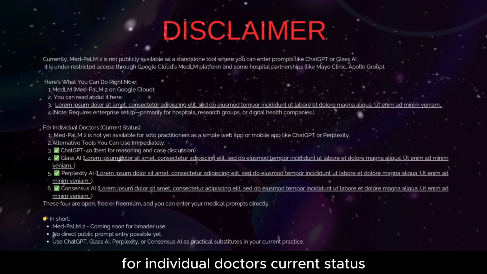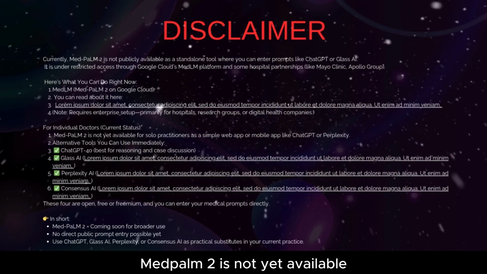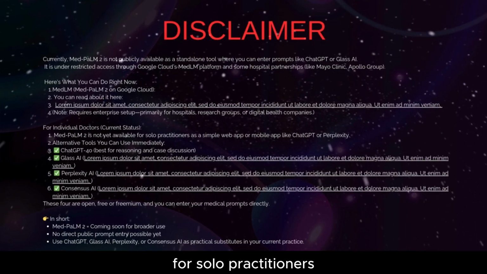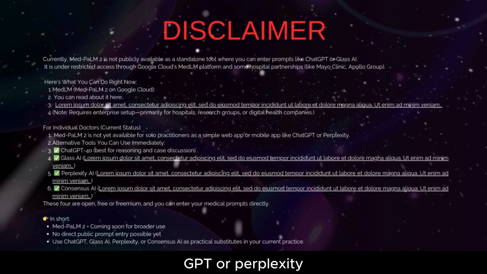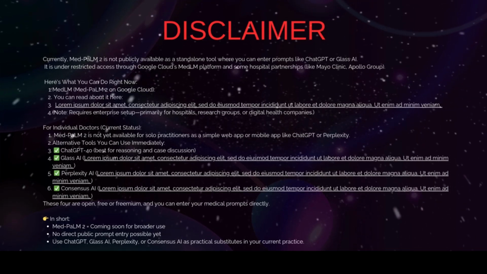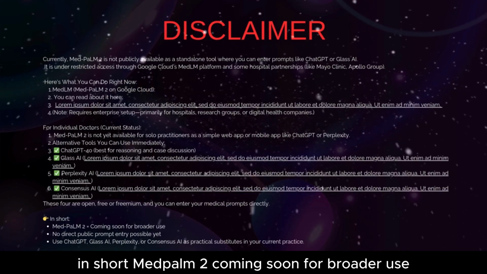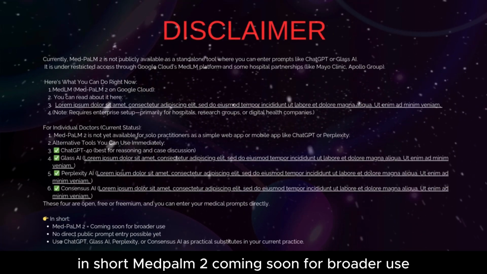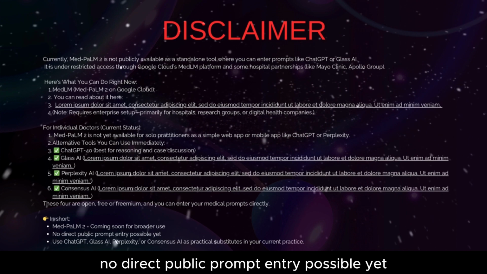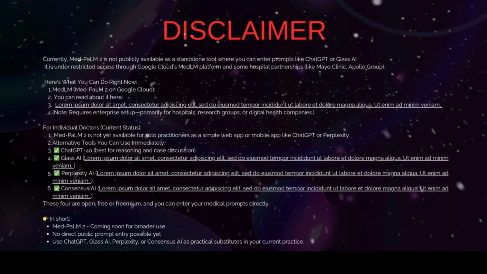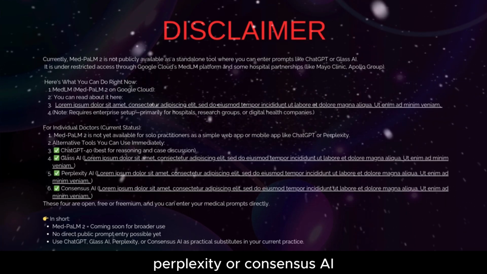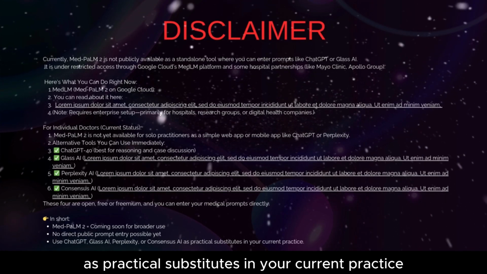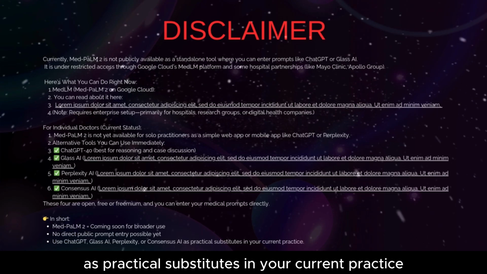For individual doctors, current status: MedPalm 2 is not yet available for solo practitioners as a simple web app or mobile app like ChatGPT or Perplexity. In short, MedPalm 2 is coming soon for broader use. No direct public prompt entry is possible yet. Use ChatGPT, Glass AI, Perplexity, or Consensus AI as practical substitutes in your current practice.